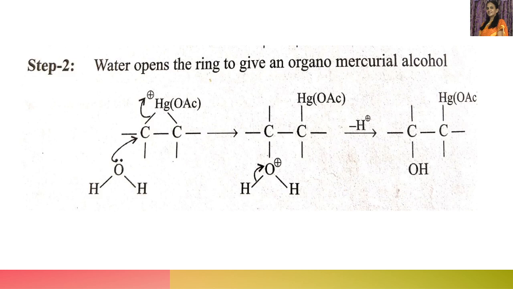And now what happens? As this oxygen has positive charge, it doesn't bear positive charge because oxygen is more electronegative. Then what happens? It loses one of the hydrogen atoms in the form of a proton, H plus, to form an alcohol. So this is the organomercurial alcohol. Mercury is there. This is the organic part and this is alcohol.